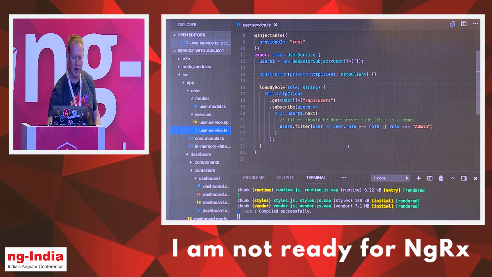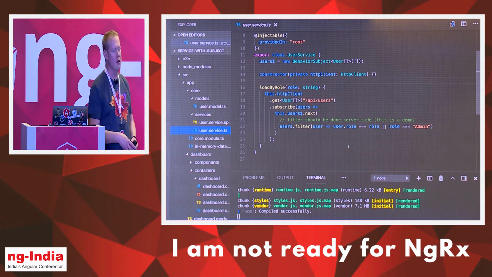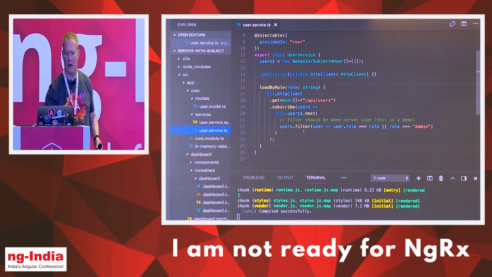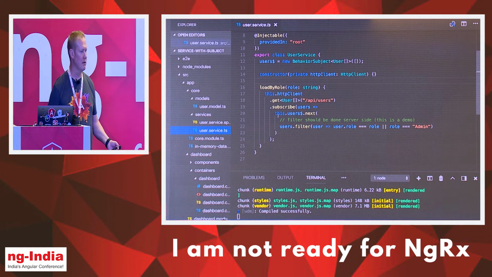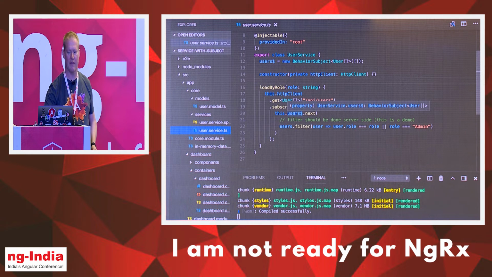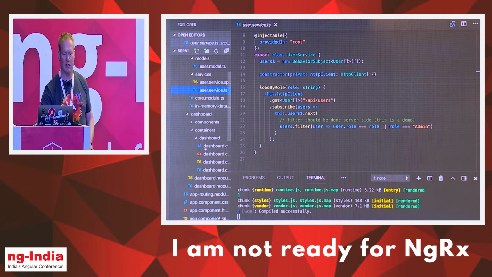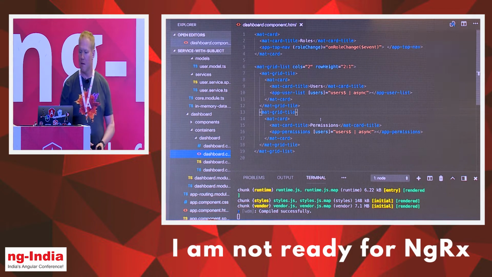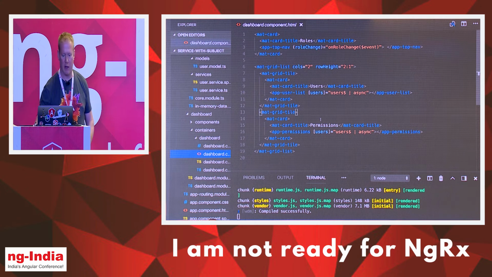If we come over here to our dashboard component, the first thing I want to do before we look at the actual code is the HTML. If you look at the HTML here, it's really nothing more than a bunch of material design. And then I've got three components: the top nav, the app users list, and the app permissions. Okay? You can see that on the last two, the users list and the permissions, I'm using the async pipe to pass that users data in. So very, very simple HTML code.